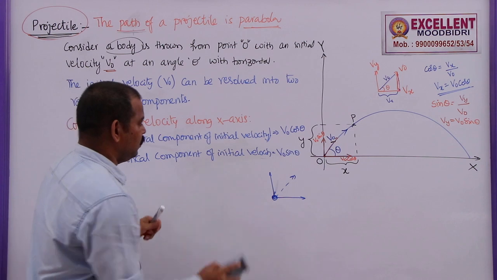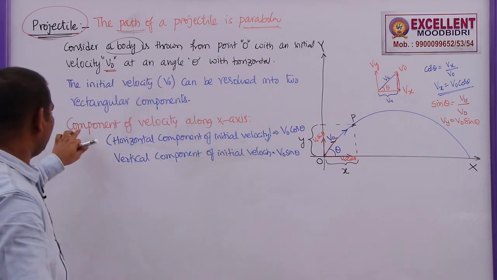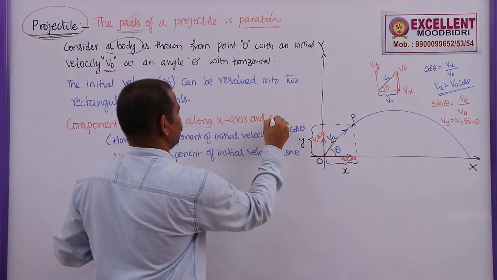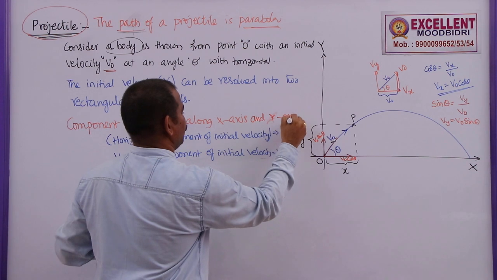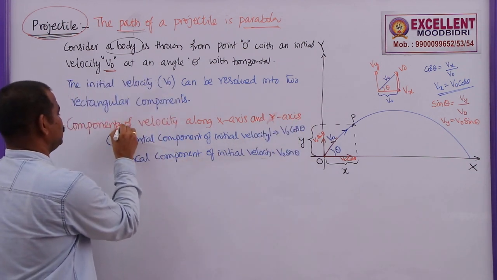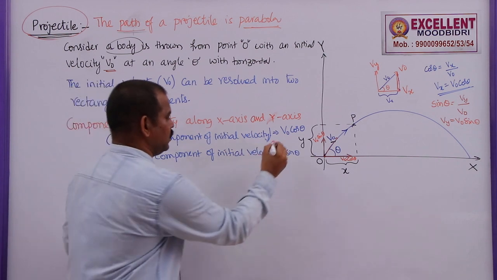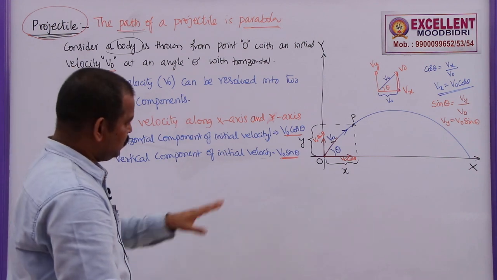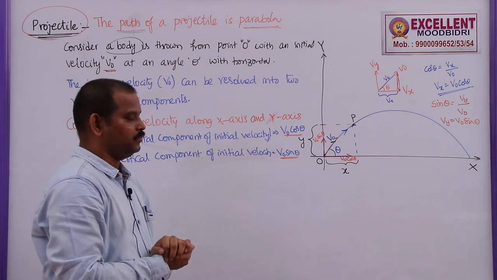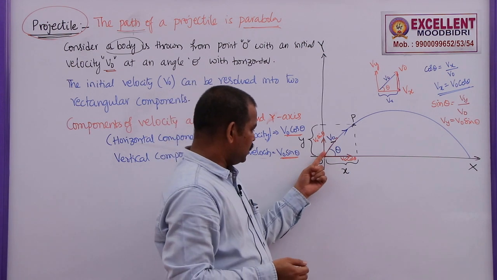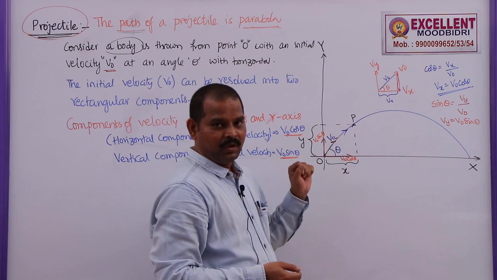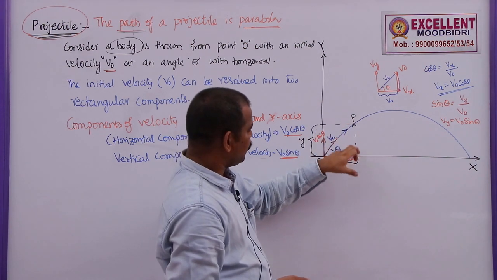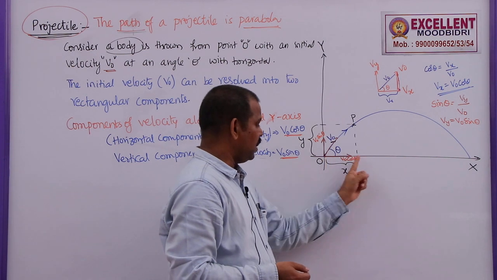Now, here the components of velocity along the x-axis and y-axis, because we are finding both components of velocity. So the horizontal component is V naught cos theta and the vertical component of velocity is V naught sin theta. Now, in this case, what is the acceleration of this body? You see, when the projectile is moving from O to P, it is moving upwards also in this direction. It is traveling some vertical displacement and some horizontal displacement.